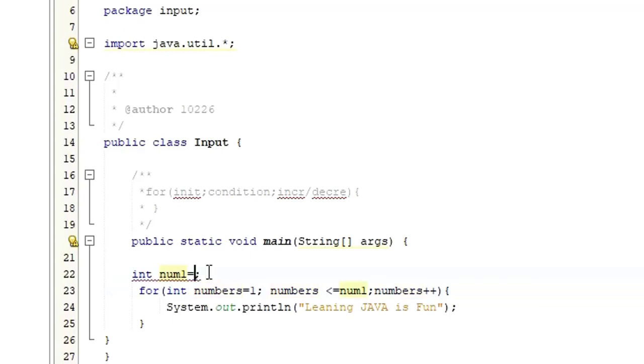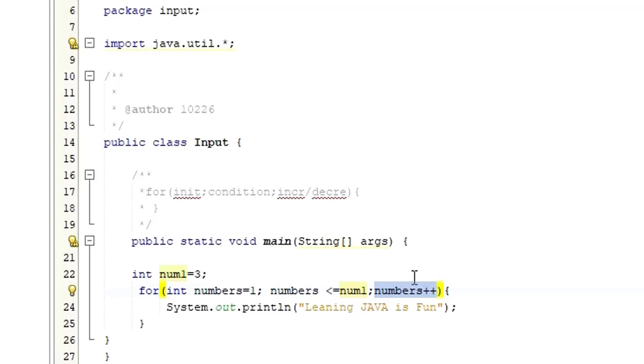So let me just say 3. So 1 is less than or equal to 3. Is it true or false? Yes, it's true. If it is true, it's not going to increment first. Instead, it's going to come inside and print "Java is fun". Then from here, it is going to do numbers plus plus. Initially the numbers value is 1. Now the value will be incremented. So initially it was 1, then it will be incremented by 1.